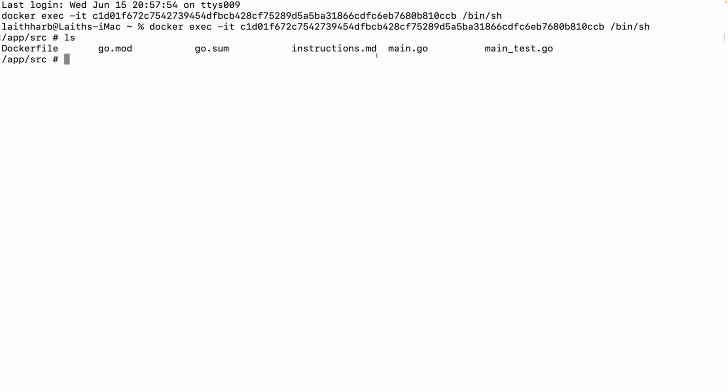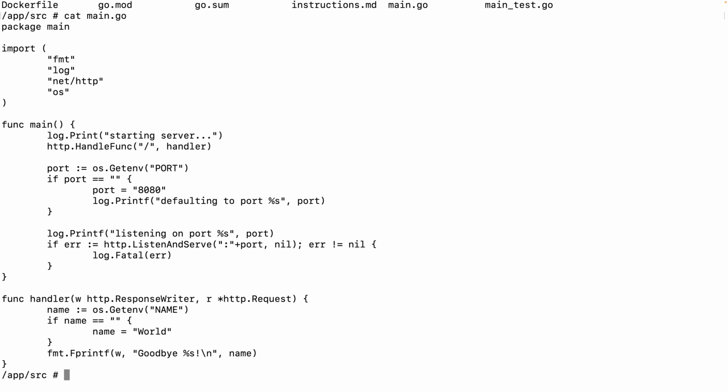So one thing that is odd is the instructions.md file is in there, as well as a Dockerfile. Did it not ignore it? Oh, I think the reason this happened is because of the caching. So that's pretty unfortunate. But let's just go over to the main.go. So I'm going to say cat main.go, and here we should see goodbye world rather than hello world.